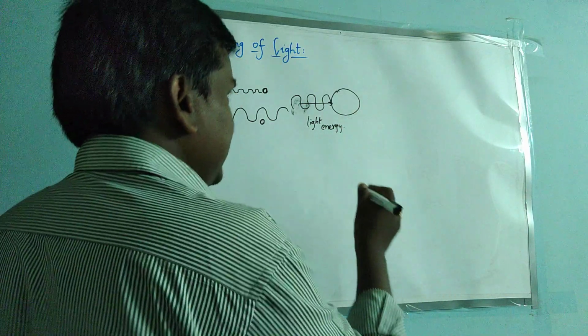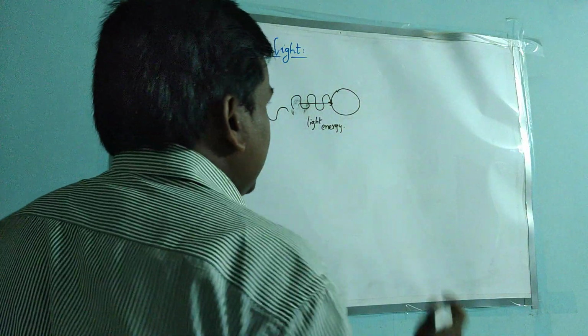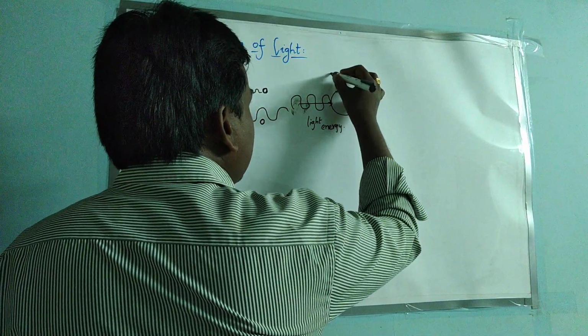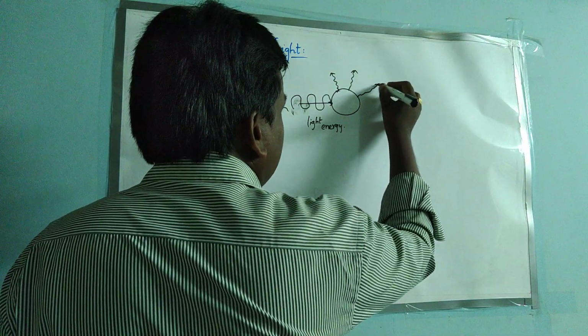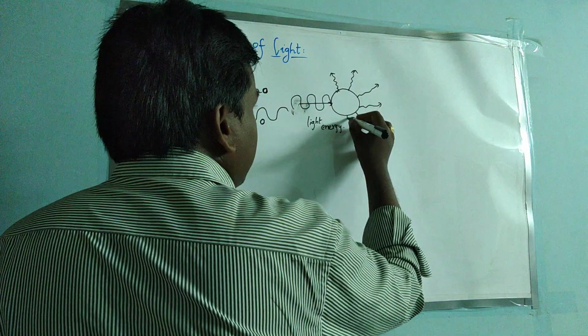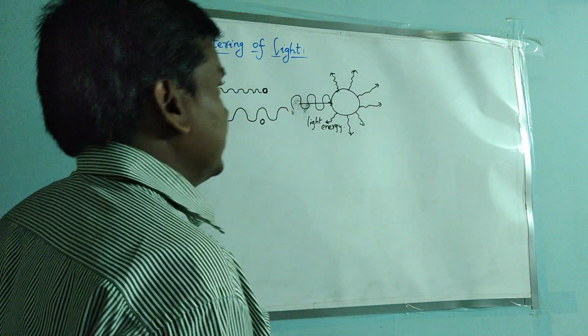So first it vibrates and later it absorbs the light energy. After absorbing, it will re-emit the light in different directions, like this. The re-emission of light in different directions is called scattering.